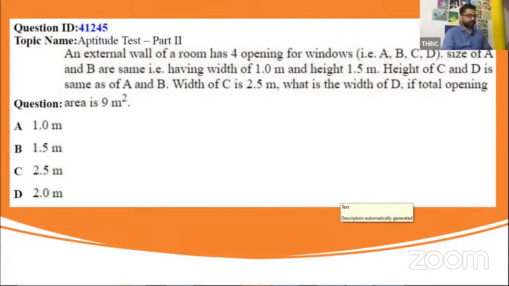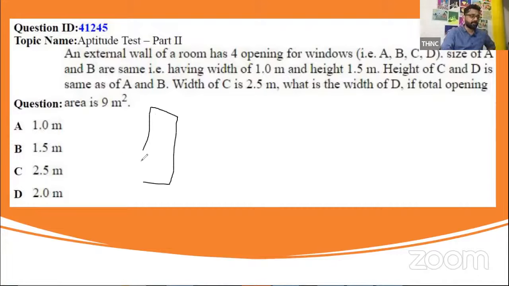Yes, Ramito, correct. This one also I think is very easy. If you can draw according to this particular question, you're getting it very easily. What is the question? Size of A and B are the same. An external wall of a room has 4 openings. Imagine a wall. There are 4 openings. A and B are same, having a width of 1 and height of 1.5 meters. So 1 meter by 1.5 meter.